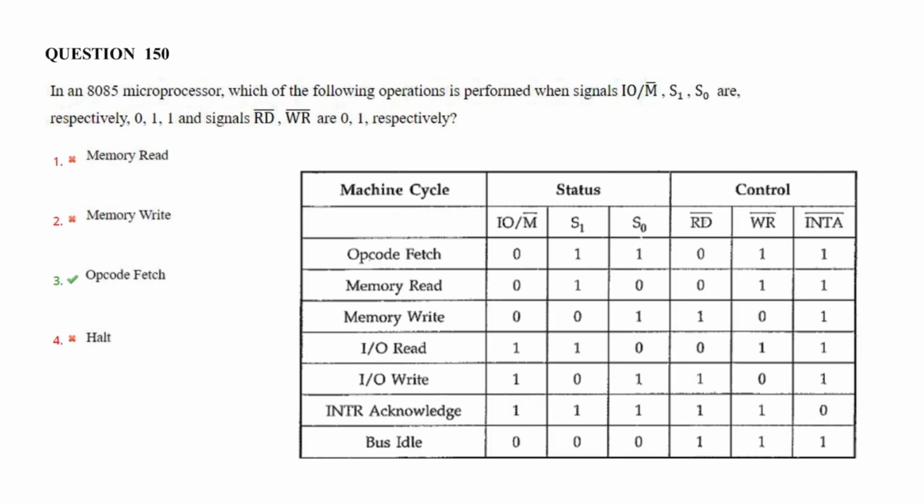Next question. In the 8085 microprocessor, which of the following operations is performed when signals IO/M bar, S1 and S0 are 0, 1, 1 and RD bar, WR bar are 0, 1 respectively? Here the machine cycle is opcode fetch. For memory read it is 0, 1, 0 and 0, 1. And for memory write it is 0, 0, 1 and 1, 0. So these are the different machine cycles, but as per the question, 0, 1, 1 and 0, 1, the correct option is opcode fetch, that is 3.